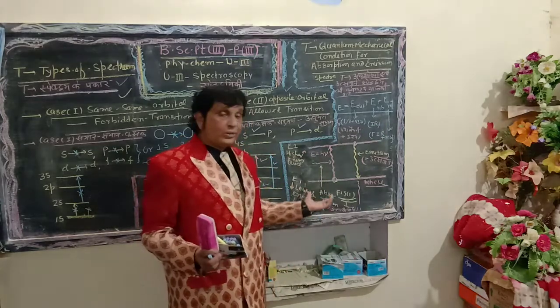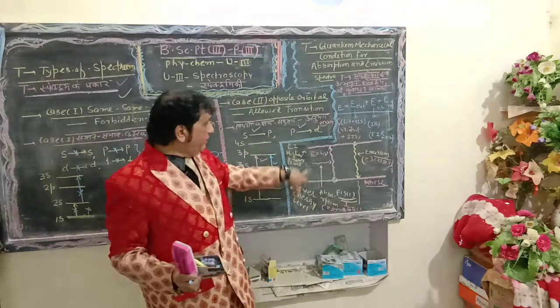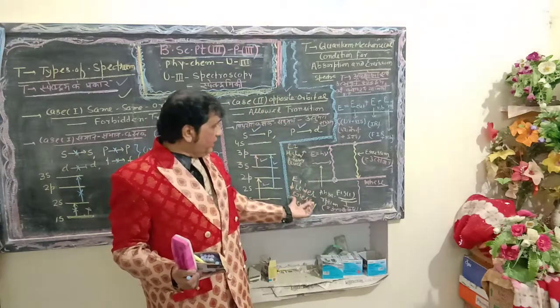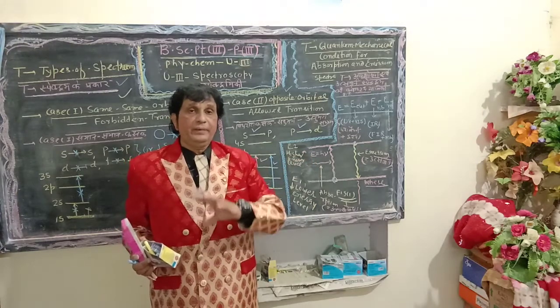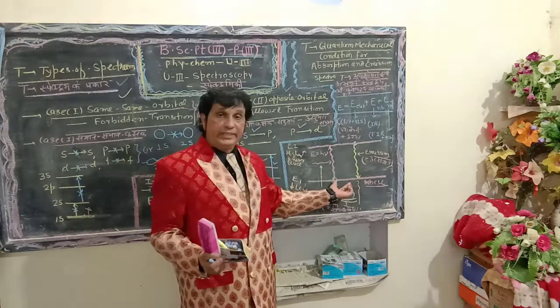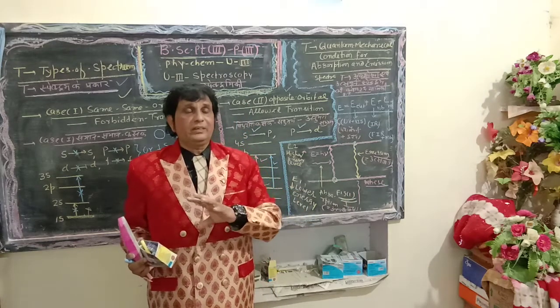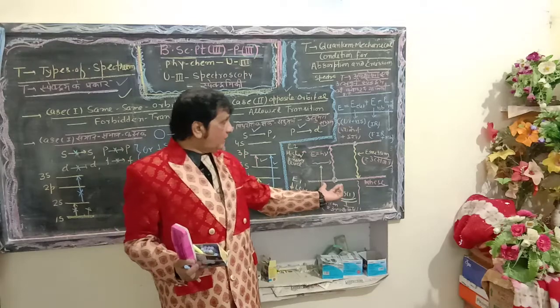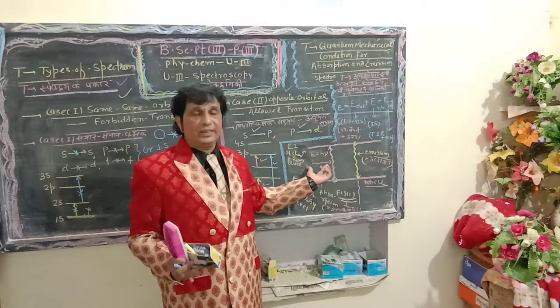Here two energy levels have been drawn on the blackboard: E1, the lower energy level, and E2, the higher energy level. Let us give extra heat energy to this electron. Obviously, there is no doubt: the electron absorbs the energy of the photon. Once again, listen to me.